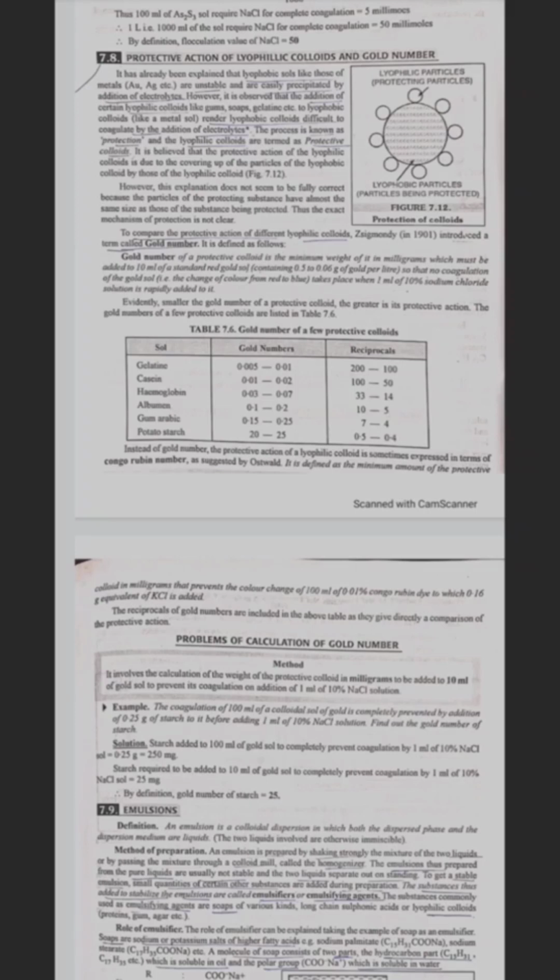To compare the protective action of different lyophilic colloids, Zsigmondy in 1901 introduced a term called gold number. It is defined as follows. Gold number of a protective colloid is the minimum weight of it in milligrams which must be added to 10 ml of standard red gold sol so that no coagulation of gold sol takes place when 1 ml of 10% sodium chloride is rapidly added to it. Evidently, the smaller the gold number of a protective colloid, the greater is the protective action. The gold numbers are given below.